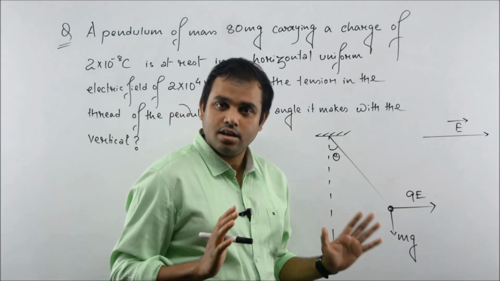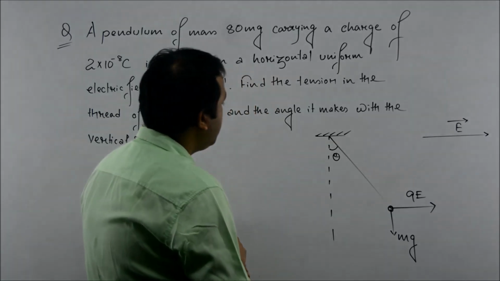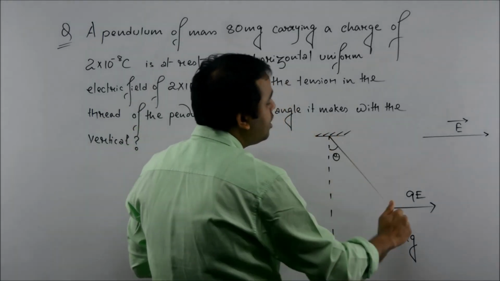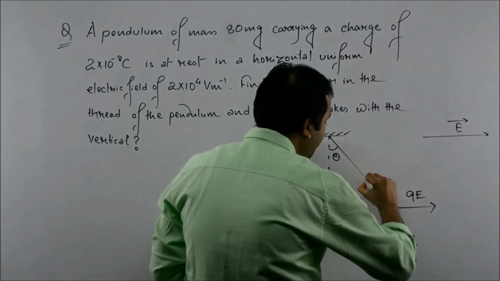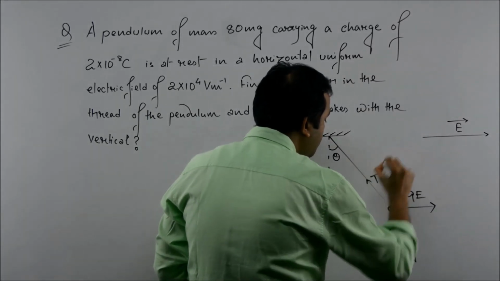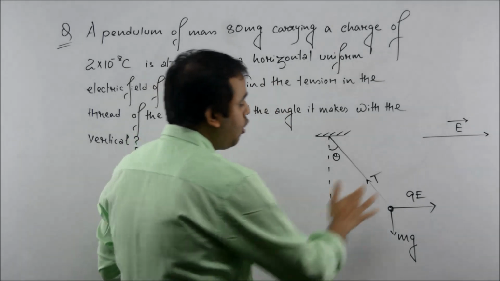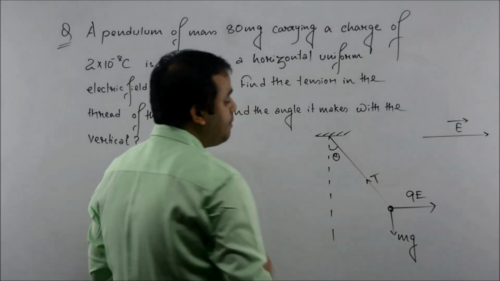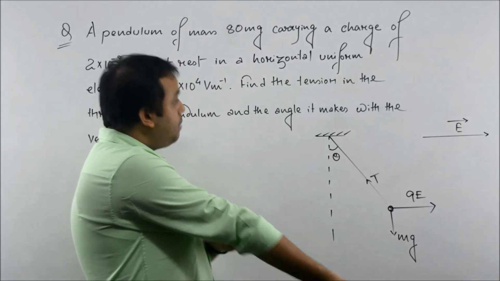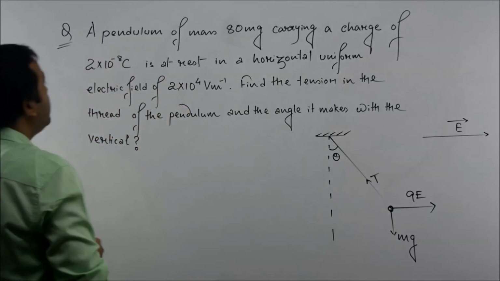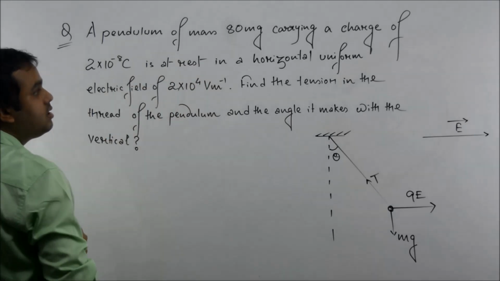Clear? Now, because this thread of the pendulum is stretched, there will be a force which is called tension. Obviously, you know about tension from your class 11. But in the question, it is said that the pendulum is at rest.